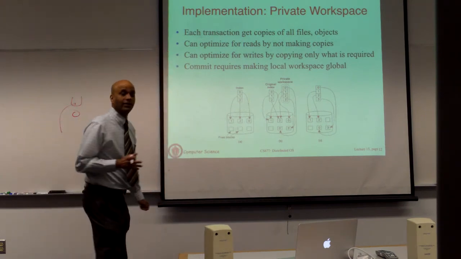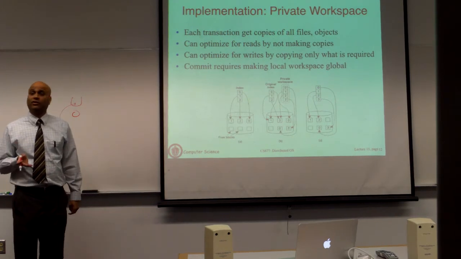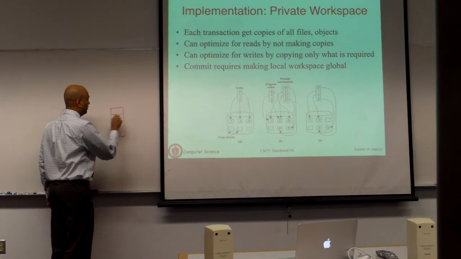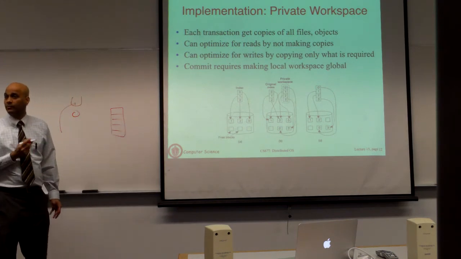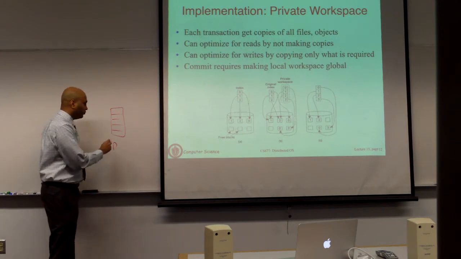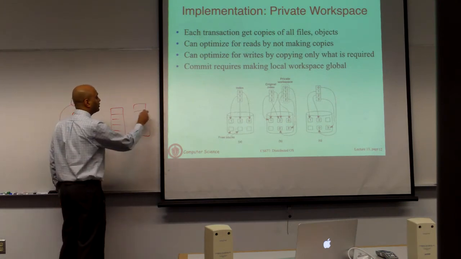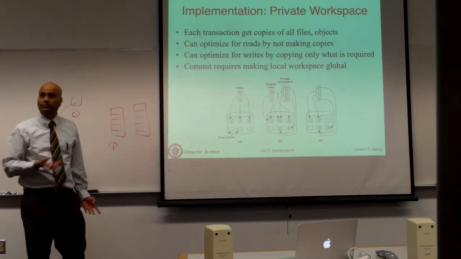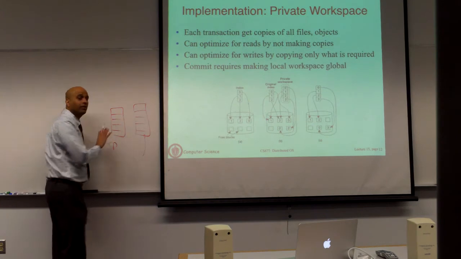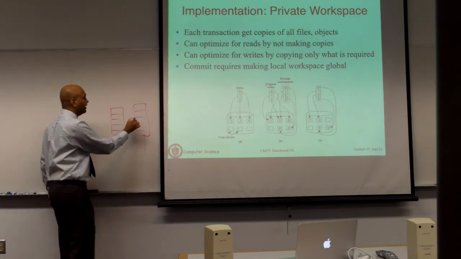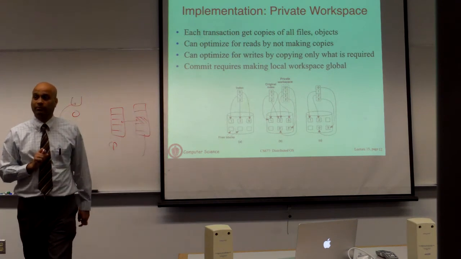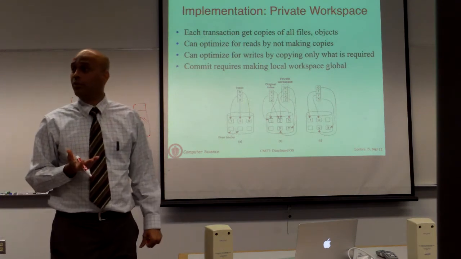It's actually a standard technique used in file systems to make very efficient copies. Okay, so here let's say there's a file. File has some blocks. You make a copy of the file. Okay, if you actually do cp and you make a copy, one way to do this is to make a physical copy. Okay, so now there are two copies, and now if you modify the second copy, this copy will now be different from the first. Okay, so if you modify, let's say, that block, these two blocks are going to be different, the rest of it are going to be the same. Okay? That's making a physical copy.